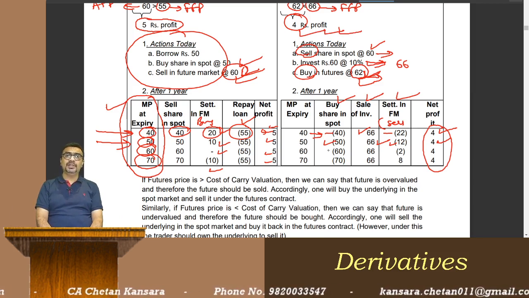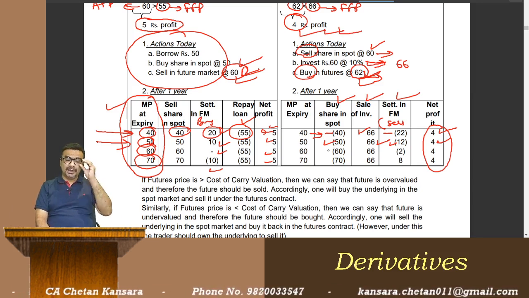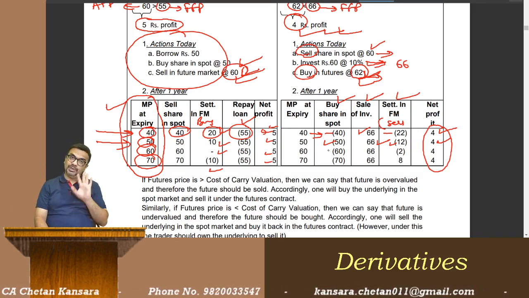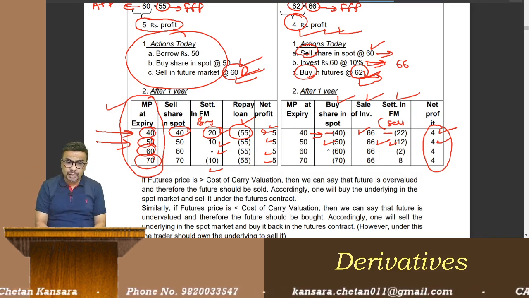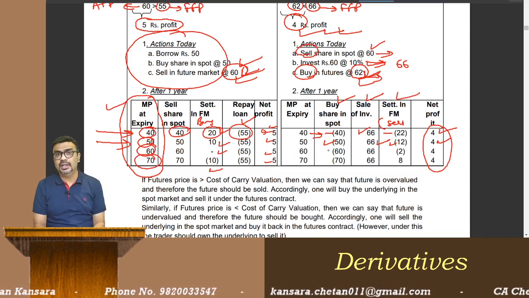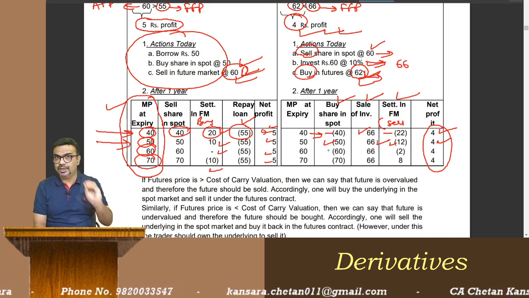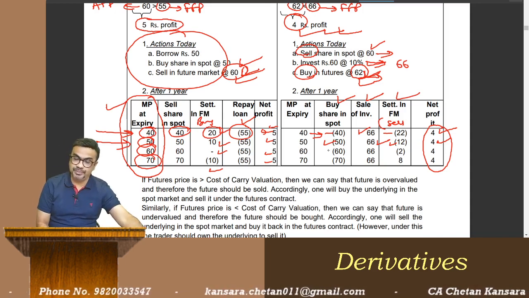Ignoring the margin money, because margin money will get it back, and on that the time value of money I am ignoring. Okay, so this is how we take the arbitrage opportunity benefit. Let us take one question from our textbook.